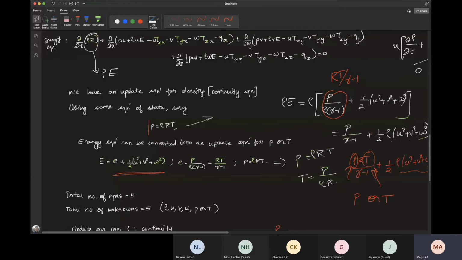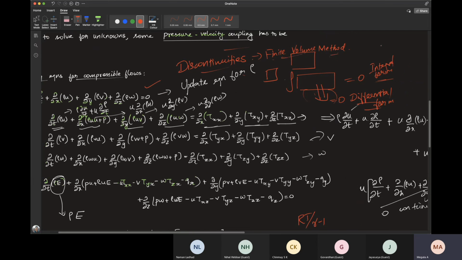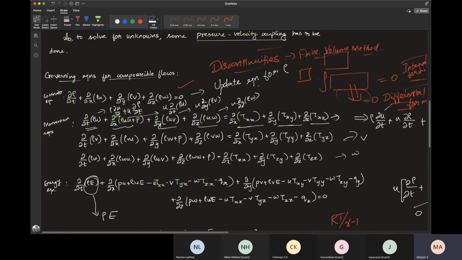The compressible flow problems can also be done in finite difference method, but whenever you encounter discontinuities, it's good to go to finite volume method, because it ensures conservation, and when you have discontinuities, it is required for us to be in integral form rather than differential form. Finite volume method starts from integral form, so it's always good for us to be in the finite volume framework when we are dealing with compressible flows. So that is the major difference between incompressible and compressible flows.